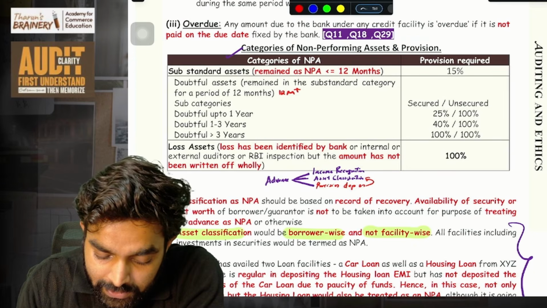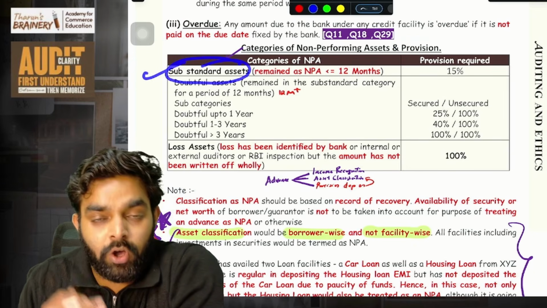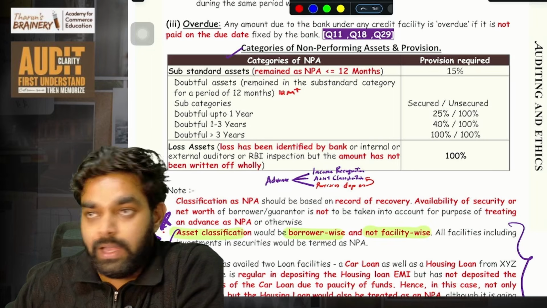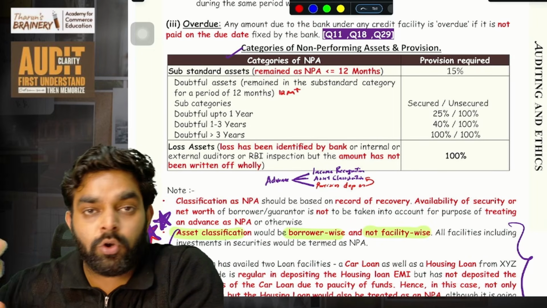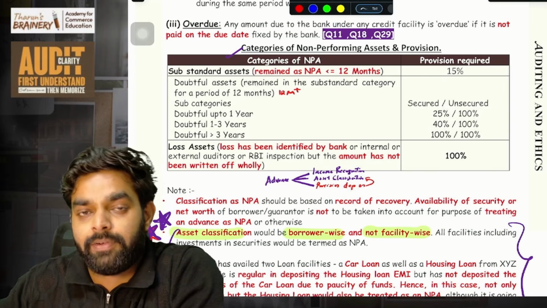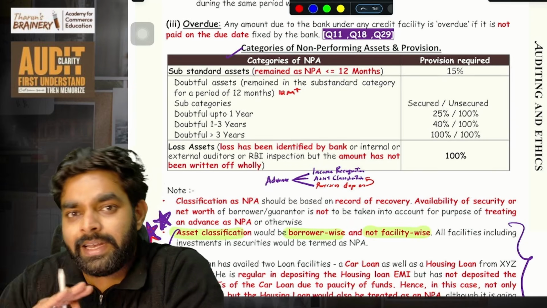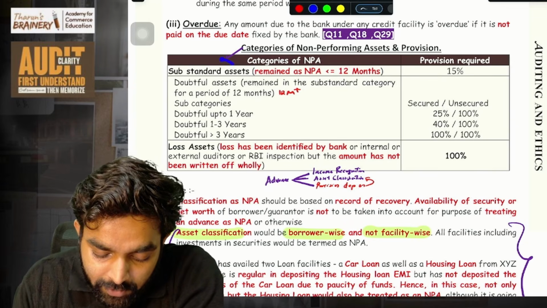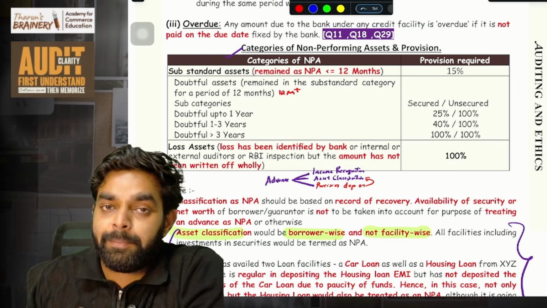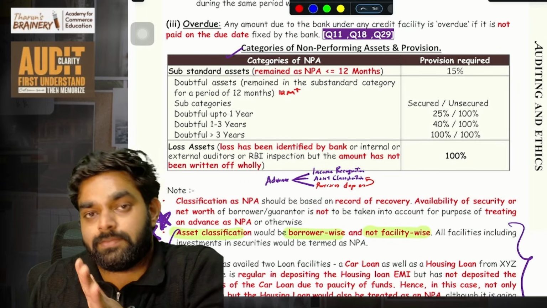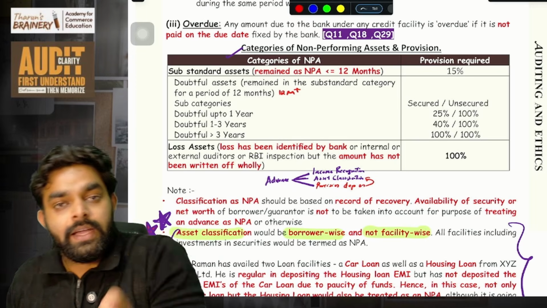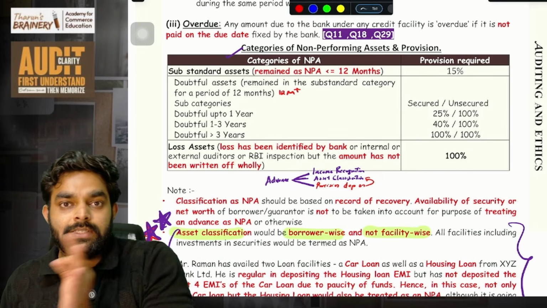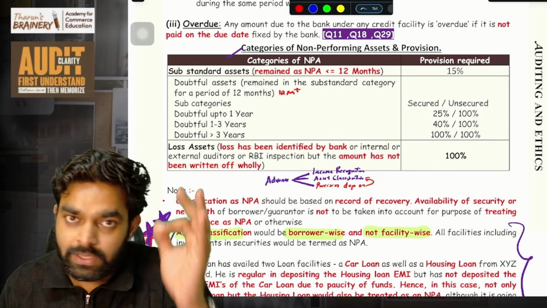Normally when a bank gives a loan to someone and the money is properly being repaid, it is called a standard asset. For standard asset, no provision is needed. In Inter, you are not learning, but finally there is a 0.4% general provision, leave it. If everything is coming properly, they are repaying it on time every month, no problem, no NPA, nothing, then it is called a standard asset. That loan is a standard asset and you don't need a provision for that.